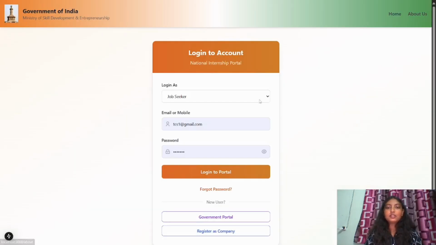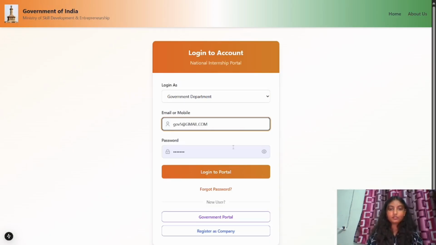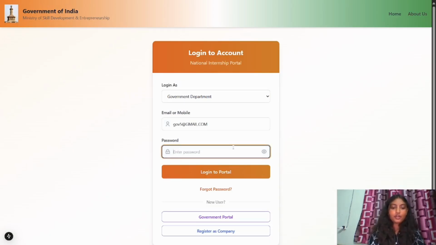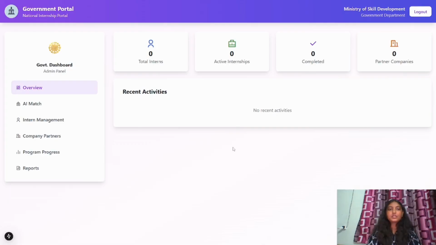Now, logging in as a government, here also I had already created a profile. After logging in as a government, this will be the government portal. In overview, they can see the total number of interns that have applied for the scheme. Here you can see there are a total of 5 interns. It also displays the total number of active internships, the total number of internships completed by interns, and the total number of partner companies till now.